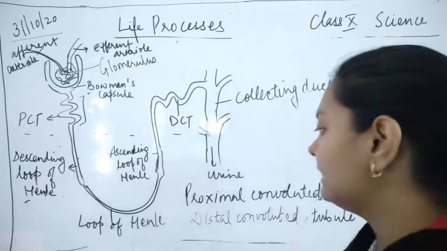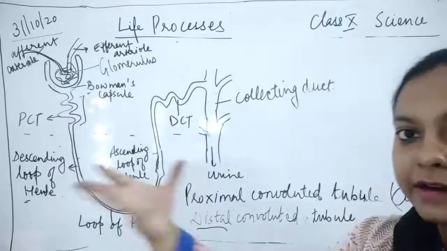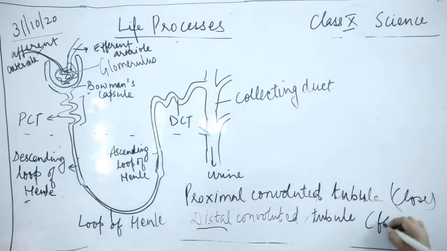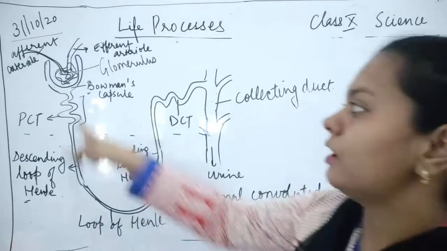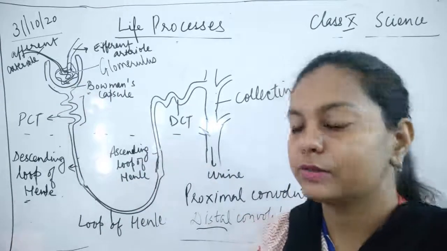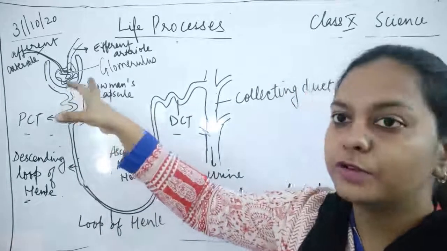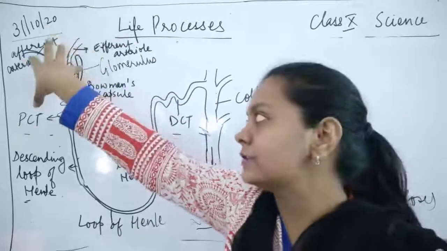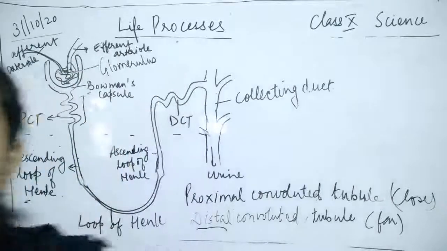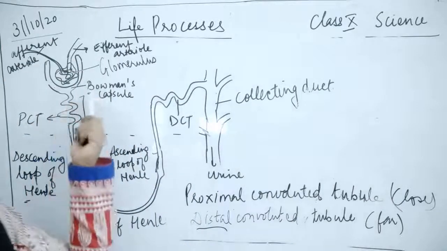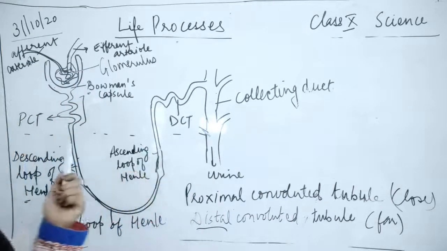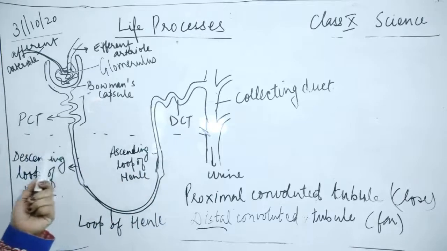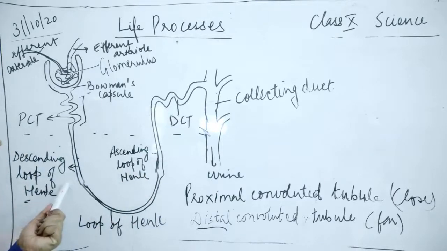This is distant, this is far away. Far from what? From this glomerulus, okay, from this Bowman's capsule. So whenever we compare, we compare from the starting point. The structure starts from here, and in the close proximity it has the structure called descending loop of Henle.